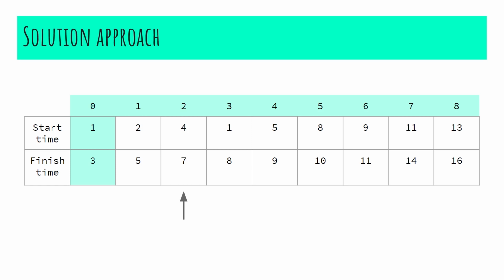Again, we are going to compare the start time of activity 2 with our last picked activity, which is activity 0. Since the finish time of activity 0 is 3, which is less than the start time of activity 2, we can pick activity 2. As we proceed, we perform similar checks and then decide whether to pick or toss the activity.